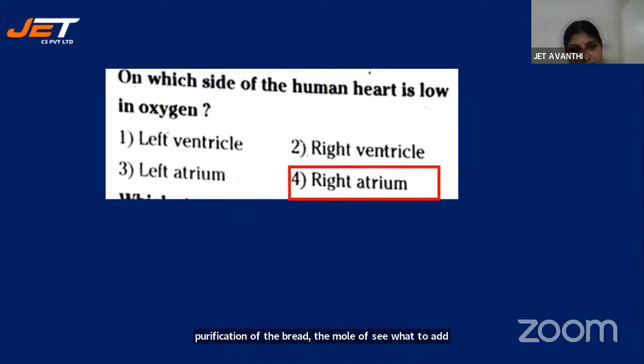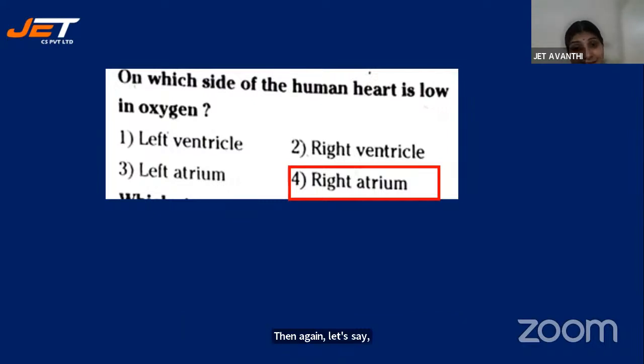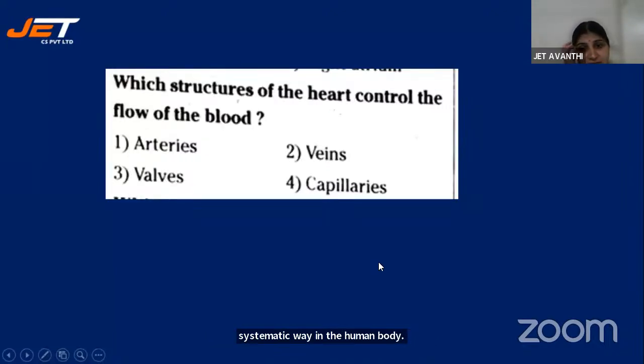Then again left atrium to left ventricle. From the left ventricle, the oxygenated blood is pumped into the aorta, the collection of arteries. Then arteries will carry that oxygenated blood to all the body cells. So in this way, the circulation will be happening in a systematic way in the human body. So it is right atrium. Good. Yes, most of you have given the correct answer.